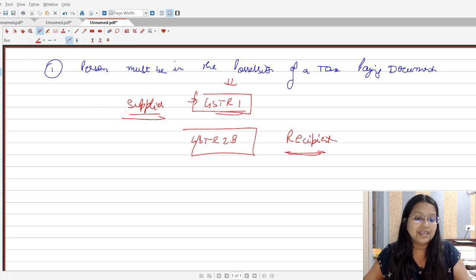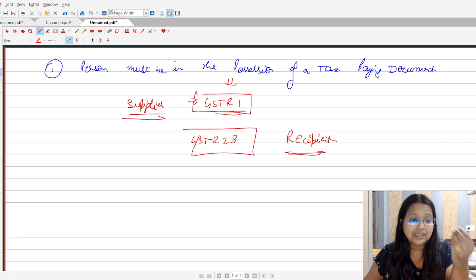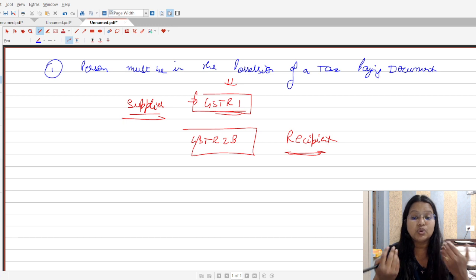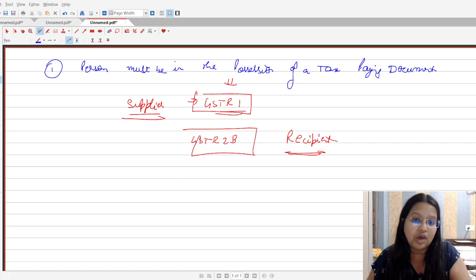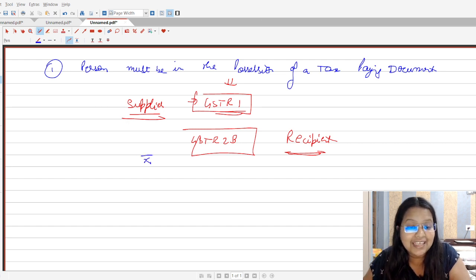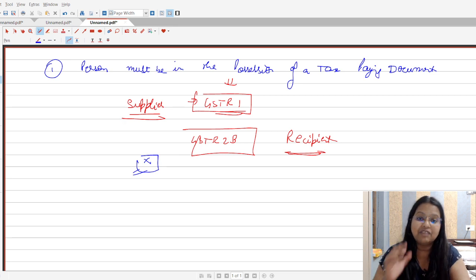Now you must be thinking, ma'am, we know that the ITC which the supplier has not shown in GSTR1, which is not reflecting in the GSTR2B of the recipient, is ineligible ITC, and a person can claim 5%. Just wait. This is an amendment for the 2023 examination, students, that now a person cannot avail any ITC for the ineligible credits. Previously it was 5%, but now it has been amended. There shall be no availment of ITC.